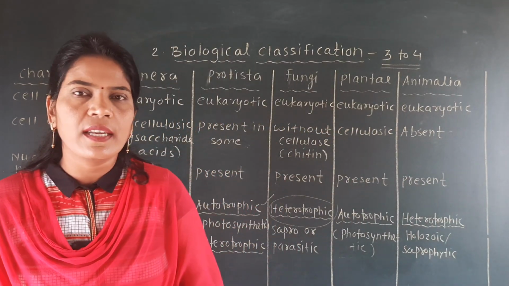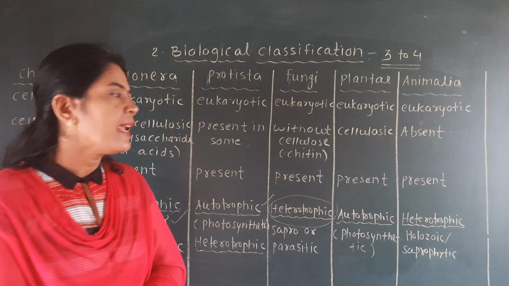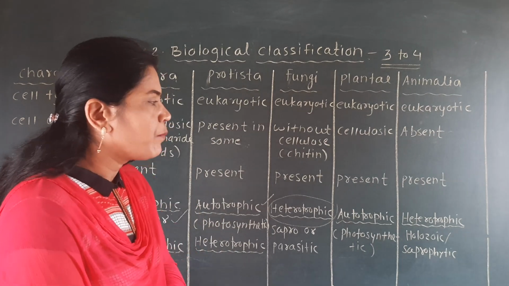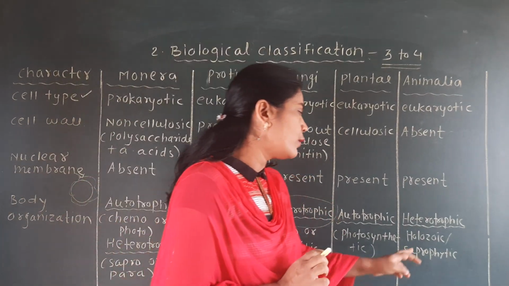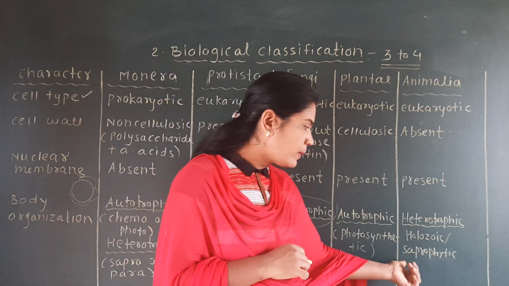They are not green in color, they do not have photosynthetic pigment, they cannot use sunlight, and all animals are heterotrophic. Again, in the heterotrophic type, there are two types, the holozoic and the saprophytic. All of you know the meaning of saprophytic.